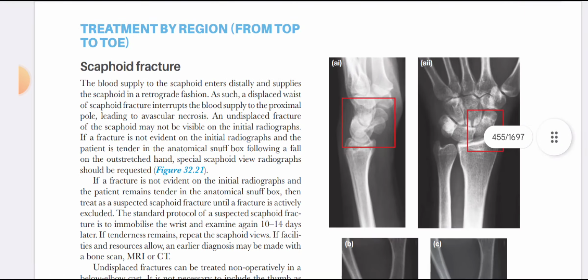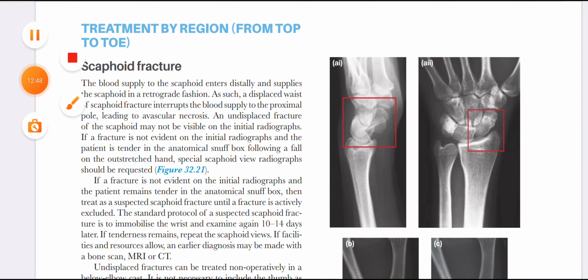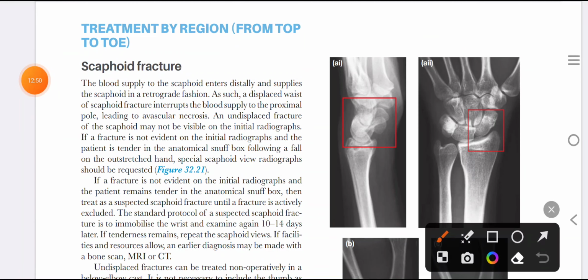Now moving on to other fractures, coming to the scaphoid fracture. We have discussed that scaphoid is notorious for being a missed injury. Scaphoid fractures are very notorious for being missed because they don't show up early. Most of the time they show up late, after 2 weeks.